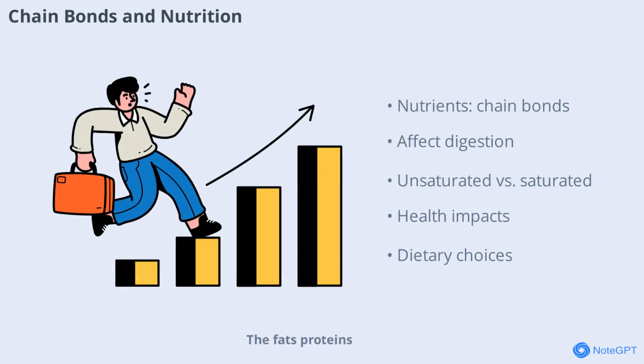The fats, proteins, and carbohydrates in our diet are all based on organic chain bonds. The type and arrangement of these bonds affect how our bodies process and use these nutrients. For example, unsaturated fats are considered healthier than saturated fats due to differences in their chain bonds.